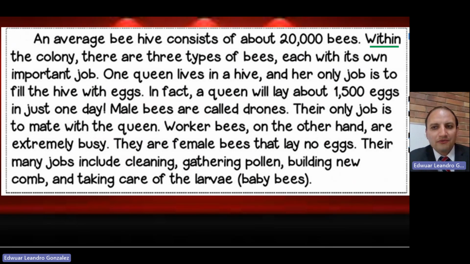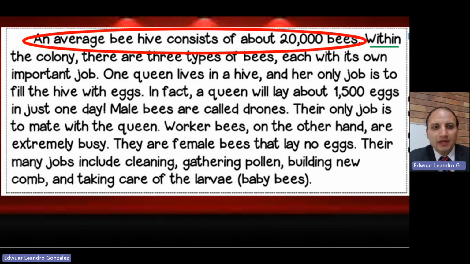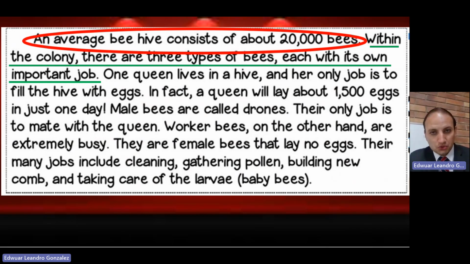For example, what do you think about this part? An average beehive consists of about 20,000 bees. In this case, we can consider that the main idea of this text is about bees, but also that the beehive consists of about 20,000 bees. So how can we support this principal idea? Well, with some details. In green, you can see one of these details, because it supports this main idea.